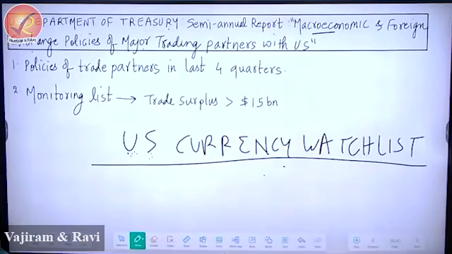Absolutely correct. So the name of the report is Macroeconomic and Foreign Exchange Policies of Major Trading Partners with USA.